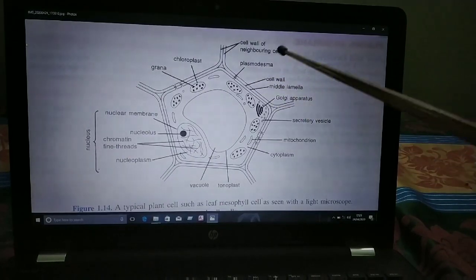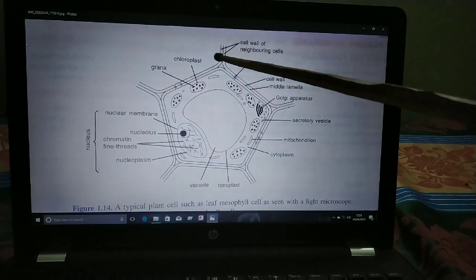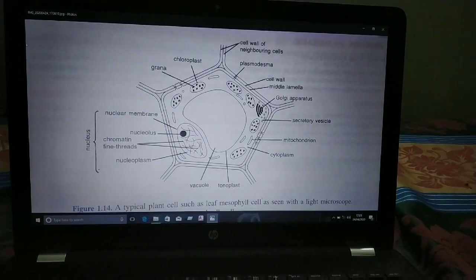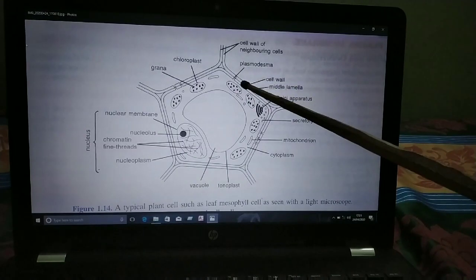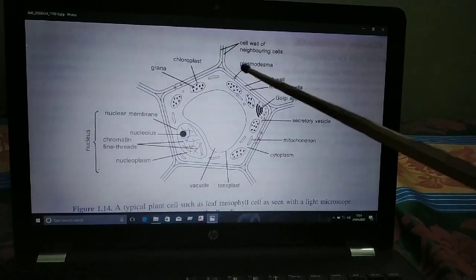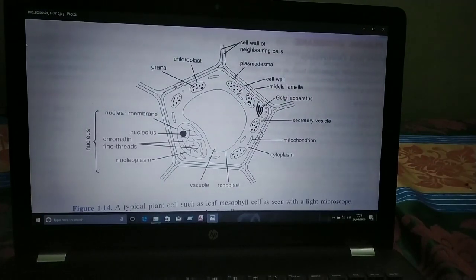In the plant cell, the plasma membrane is surrounded by the rigid cell wall. Here also the plasma membrane is present. It is surrounded by the cell wall. First the cell wall, after that the plasma membrane or cell membrane is present.